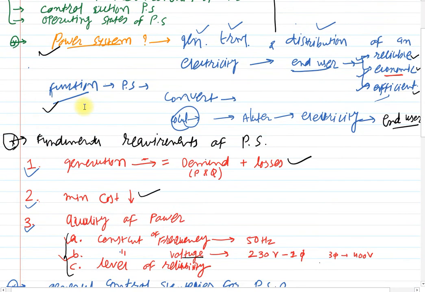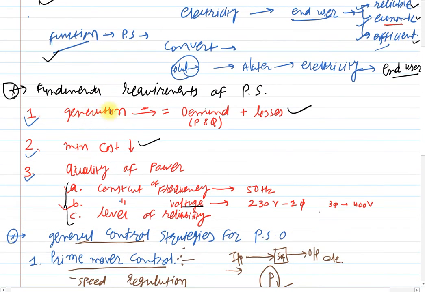Clear? So again, the power system is a system or arrangement that can generate electricity, transfer electricity, and distribute electricity to the end user with the condition of reliability, economy and efficiency. Clear? Then again, the function of power system is to convert one of the naturally available resources to electrical energy form and transfer it to the point of consumption, that means up to the end users.